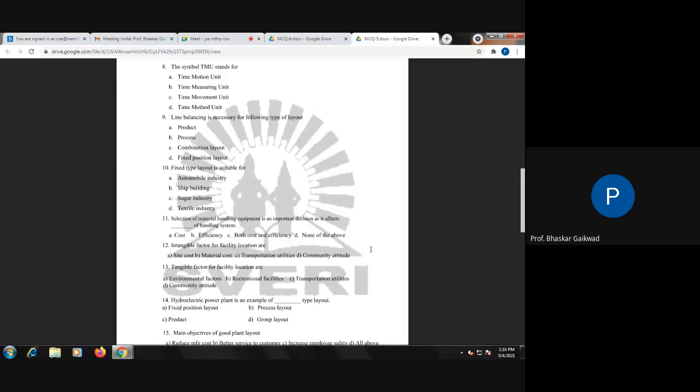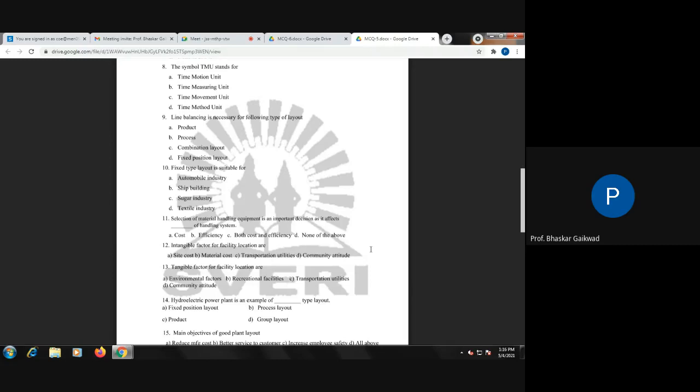Intangible factor of facility locations are... Site cost, material cost, transportation, utility: these are the direct involvement. This is the tangible factor. And community attitudes, this is the intangible factor.